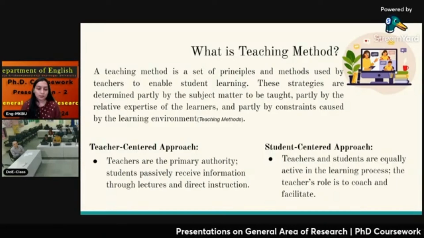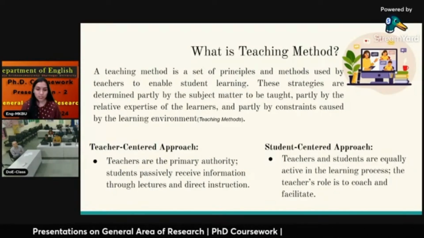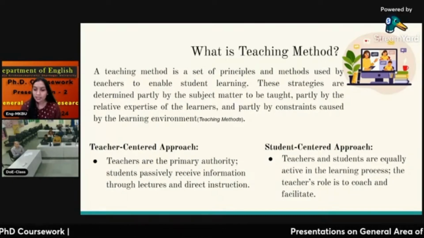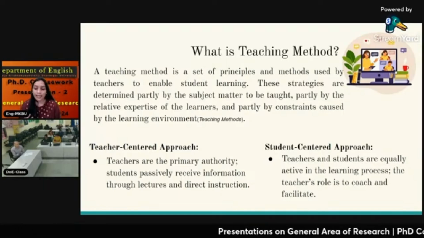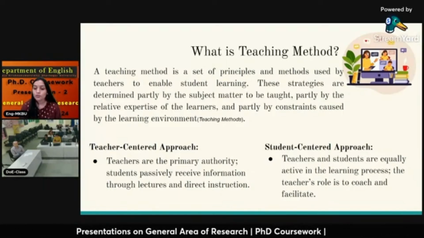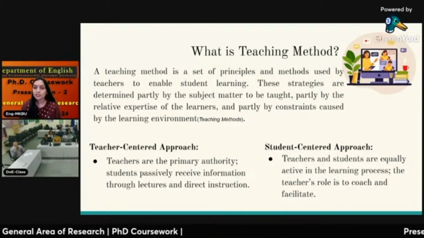A teacher-centered approach is an approach where the teacher is a controller, is at the center of the teaching or learning process, is an authority, and where students are in a passive role. In the student-centered approach, students are equally participating in the teaching and learning process. They have an active role in the learning process, while the teacher becomes just a facilitator or a coach to the students.